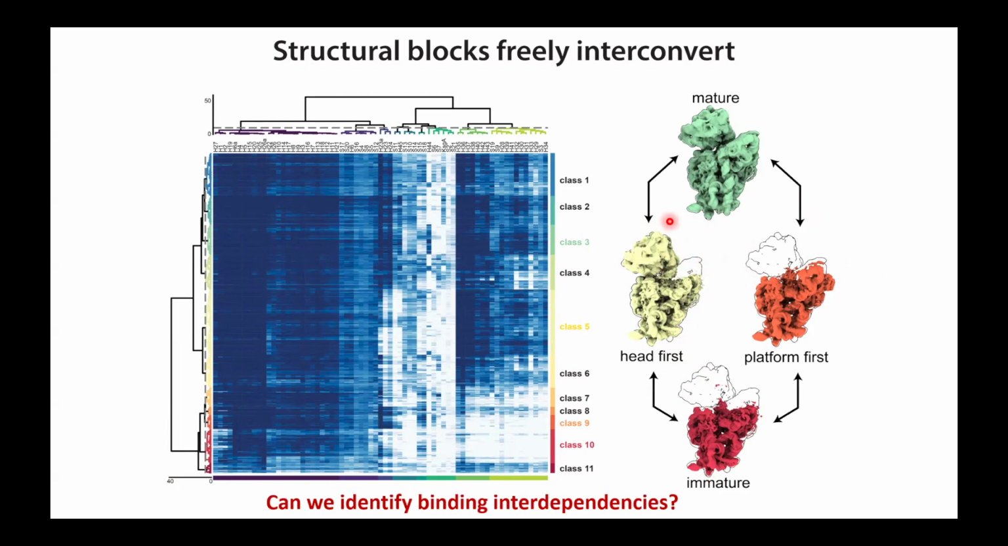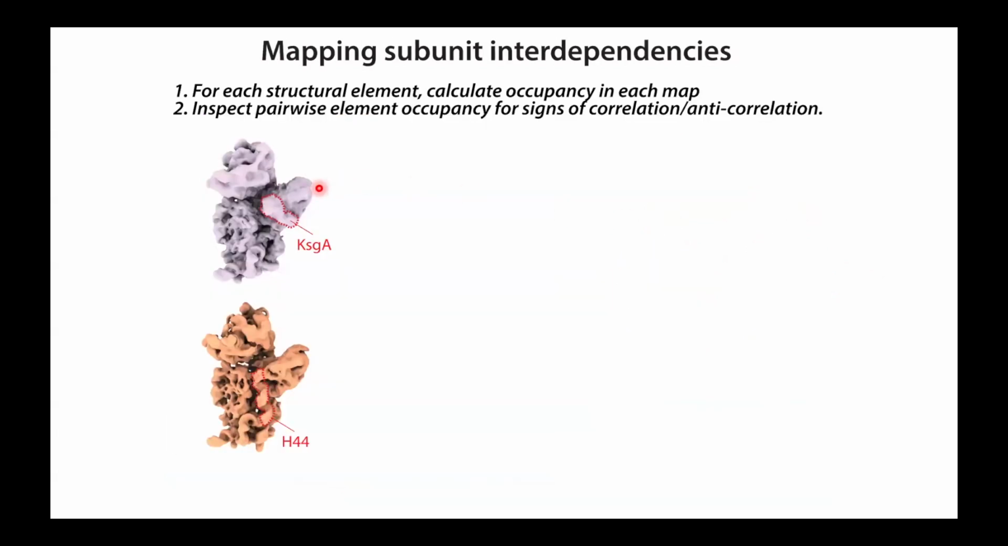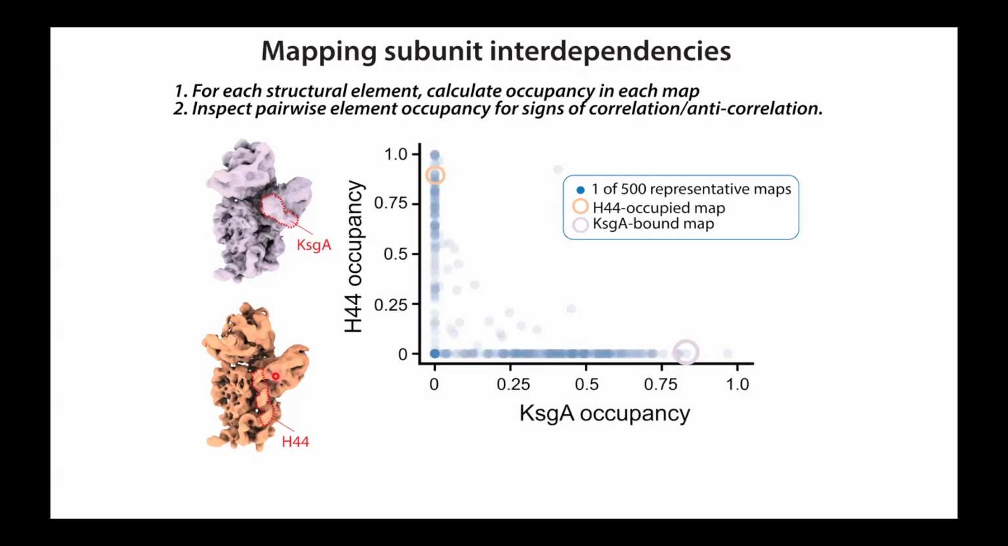We can look a little bit more deeply at binding interdependencies. So we found KsgA bound to the particle. Interestingly, it was right near this key helix known as helix 44, and they looked like they would sterically occlude one another. If we look at the occupancy of KsgA, plotted as a function of its occupancy of helix 44, you can see that they're mutually exclusive. So whenever helix 44 is present, KsgA is absent, and vice versa.